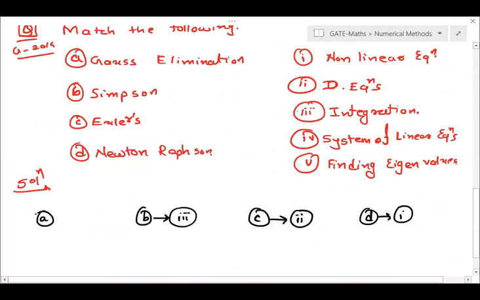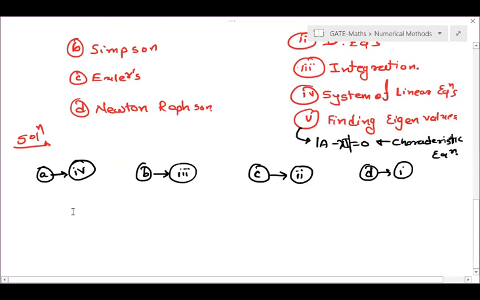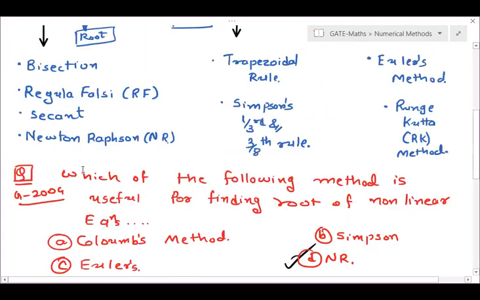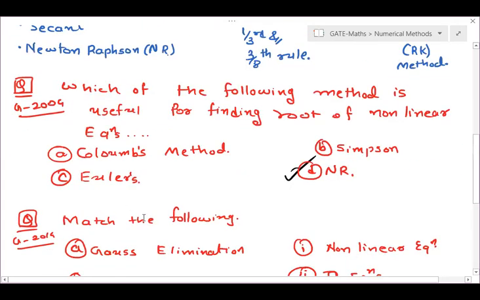Now for option A, Gauss elimination, we have 2 options, either system of linear equations or finding eigenvalues. We have already seen eigenvalues. For eigenvalues, we require the characteristic equation, that is determinant of A minus lambda equal to 0. Remember this? Okay. So the Gauss elimination method is used for system of linear equations. Is it clear now? Right. So from this chart only we can answer these 2 questions.